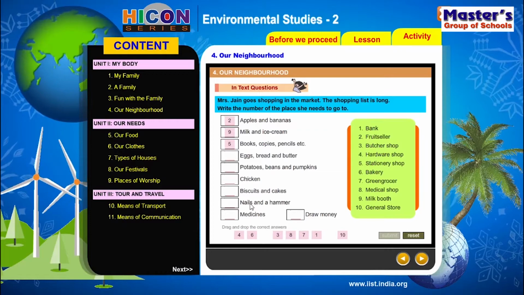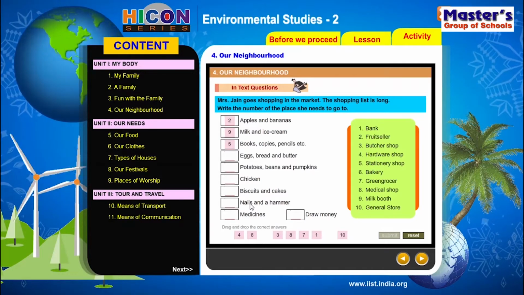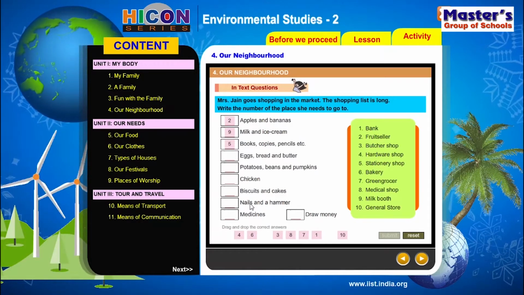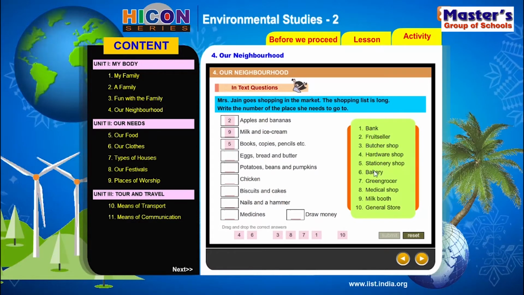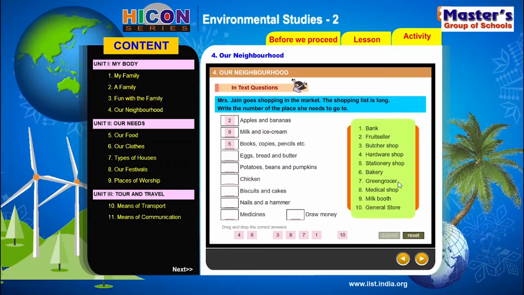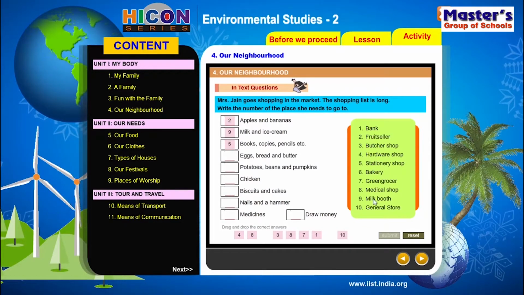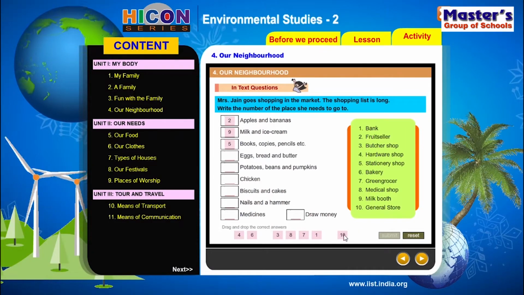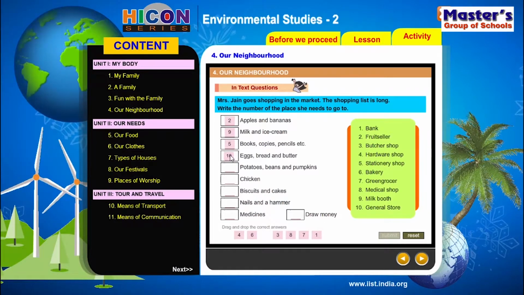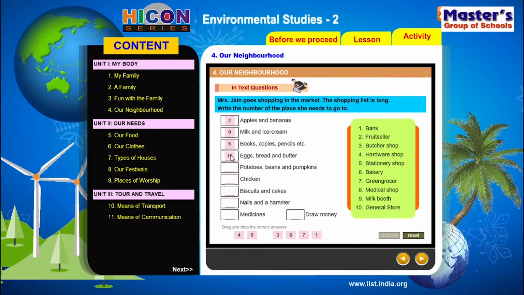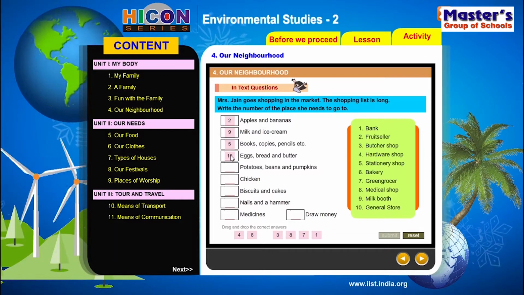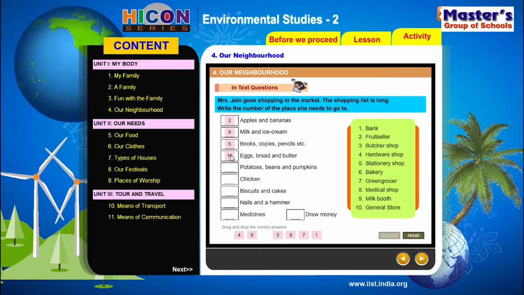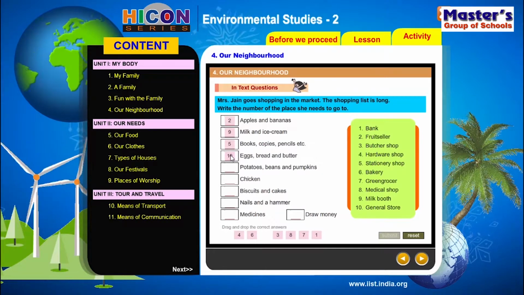Eggs, bread and butter. So some provisions. Which one? Stationery is done, bakery, no way, greengrocer, vegetables, medical shop, medicines, milk booth is also done, general stores. So general store is a place where we get eggs, bread and butter, isn't it? Yeah, so we have put 10 over there. So Mrs. Jane can buy eggs, bread and butter from a general store.